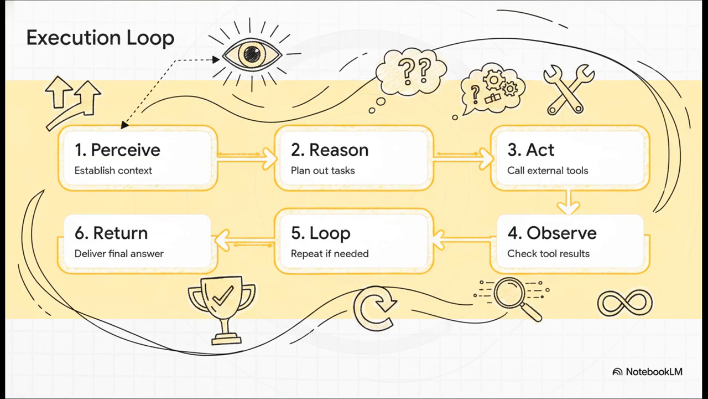Let's quickly review this chronological journey: perceive, reason, act, observe, loop, and return response. This entire life cycle happens in a continuous, recursive loop. It's just an incredibly elegant, continuous cycle of perceiving the environment, reasoning through complex dependencies, acting upon the digital world, and observing the consequences. Synthesizing these discrete steps into a unified architecture is precisely what transforms a passive language model into a highly active problem-solving engine.